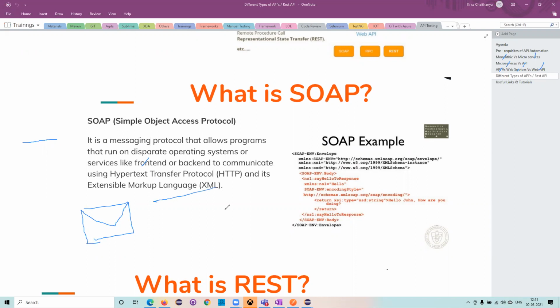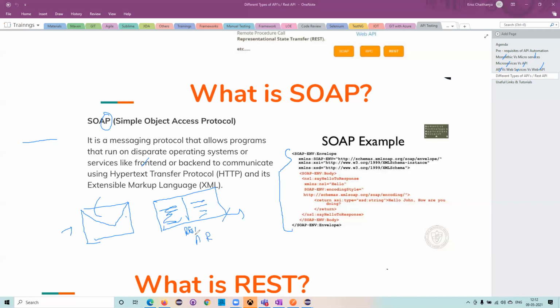There is another mode called a postcard. On the front we will have the address, here we enter the address, and here you write the content, and even the back side you can write the content, and then you give it. So this is sent openly, and openly we can read and access it. But for accessing the envelope, there should be some method. We need to open the envelope, take the letter out, and then read it. The SOAP is also formed in the same structure. So the SOAP is a protocol. Yesterday we discussed what a protocol is. Whereas REST is an architecture.